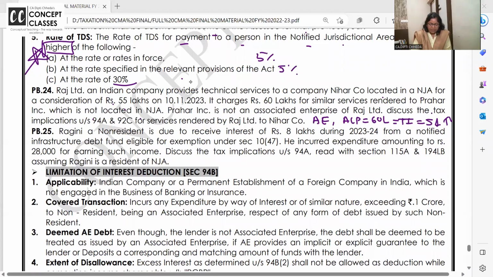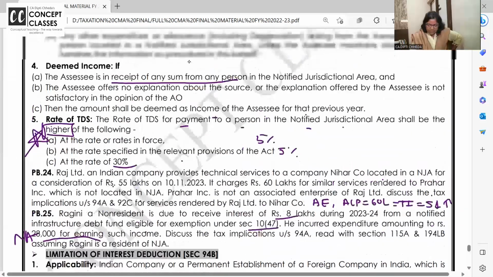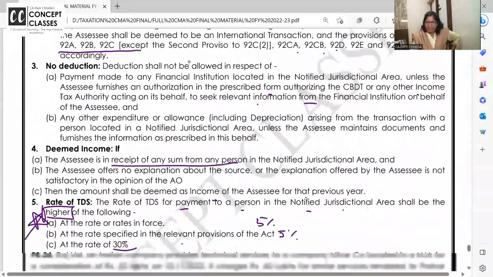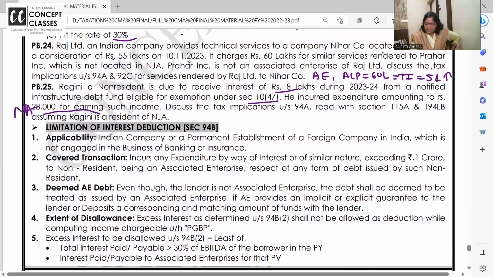Ragini, a non-resident, is due to receive interest 8 lakhs from notified infrastructure debt fund eligible for 10(47) exemption. He incurred expenditure amounting to 28,000 for earning such income. 8 lakh rupees interest income आई है NJ से और वो exempt है और उससे related expense है. अब expense तो allowed नहीं है, not allowed. Discuss the tax implications under 94A, read with 115A and 194LB.